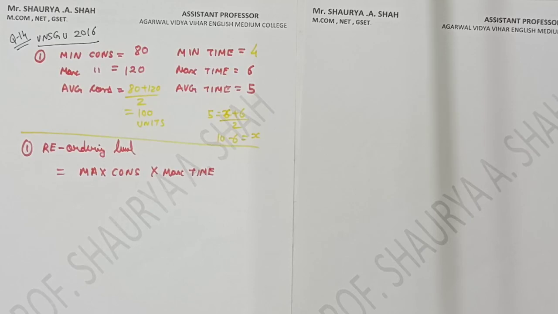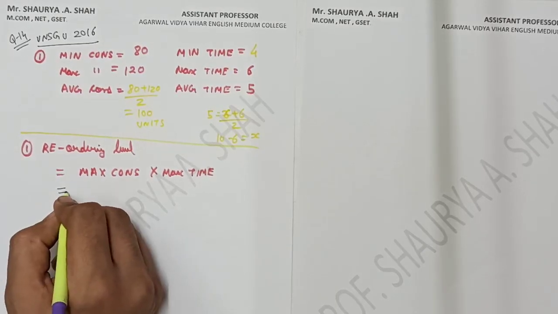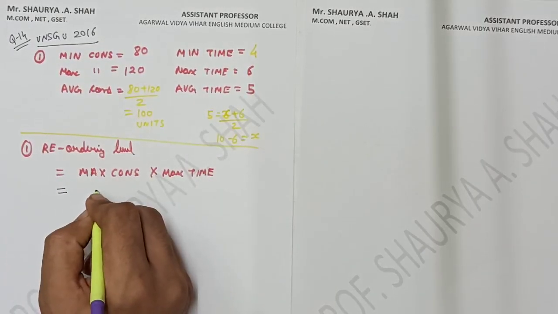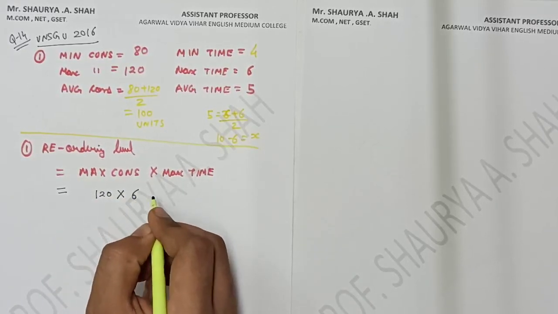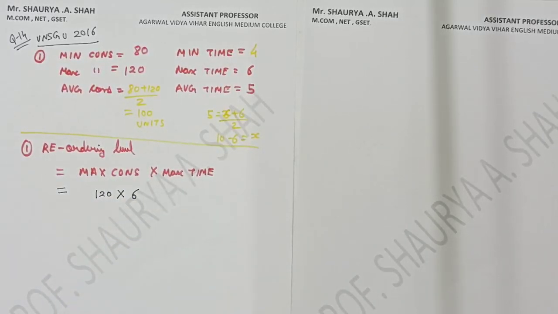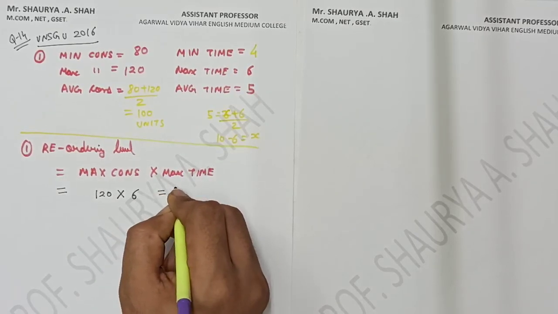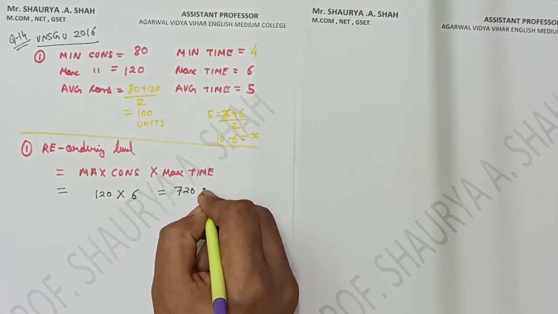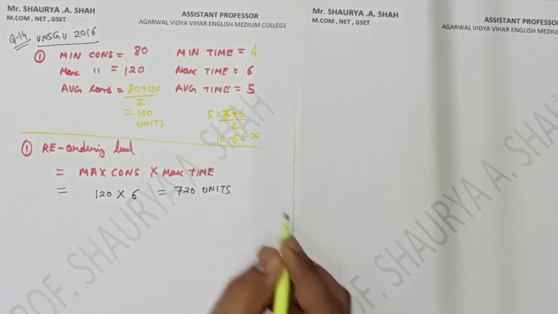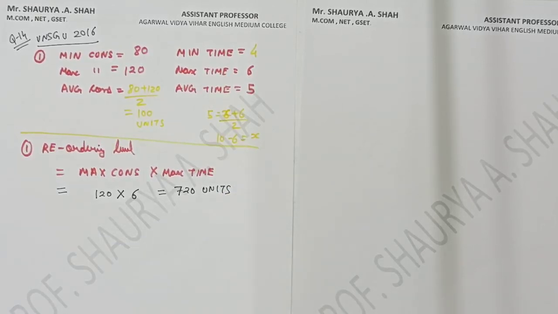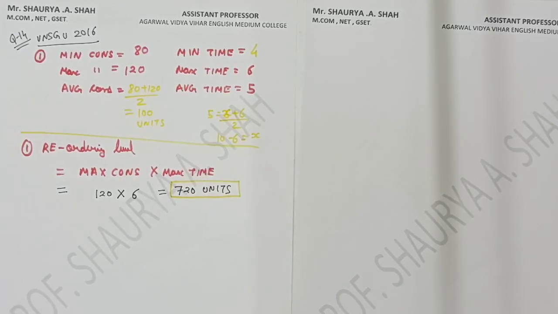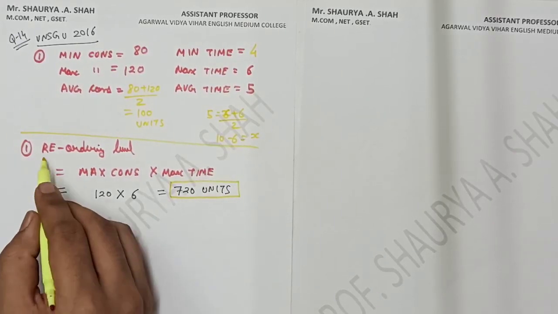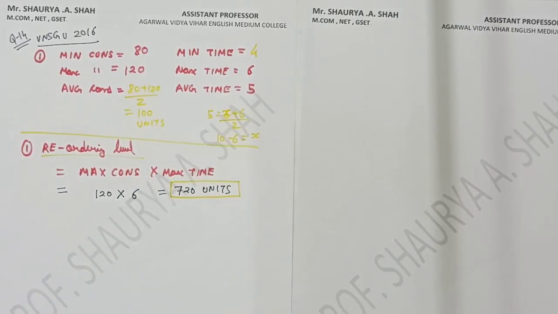What is my maximum consumption? Maximum consumption is 120. What is my maximum time? Maximum time is 6 weeks, right? So you will get the answer of 720 units. 720 units is my reordering level. I suppose it is clear to each and every student. Fine.